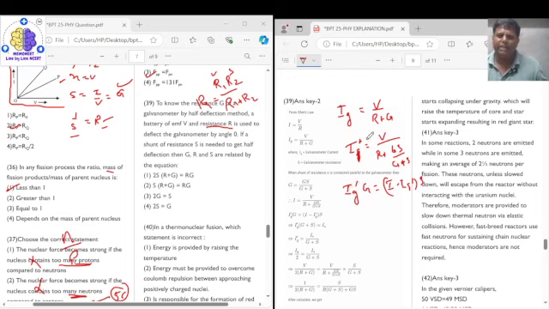I minus Ig dash into S. So if we rearrange it, we'll get Ig dash into G plus S is equal to I into S, right?